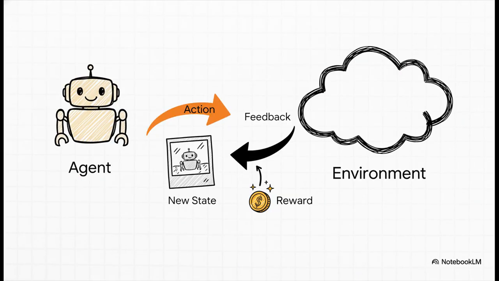Okay, so at the very heart of all of this is a really simple but incredibly powerful loop. You've got an agent. That's our learner, our little AI. It exists inside an environment, which is basically its world or the game it's playing. The agent tries something, it performs an action, and in response, the environment gives it back two things: a new state, which is just an update on what the world looks like now, and a reward, which is like a point score telling the agent, hey, that was a good move, or oof, maybe don't do that again.